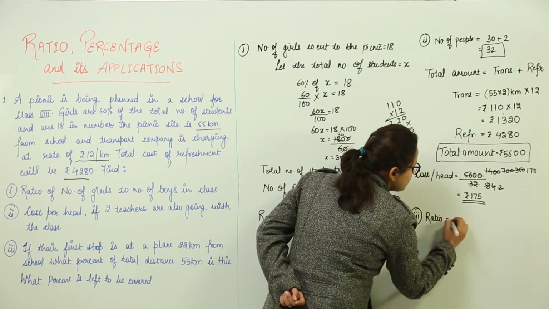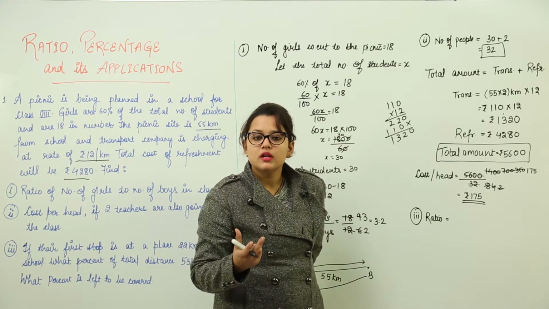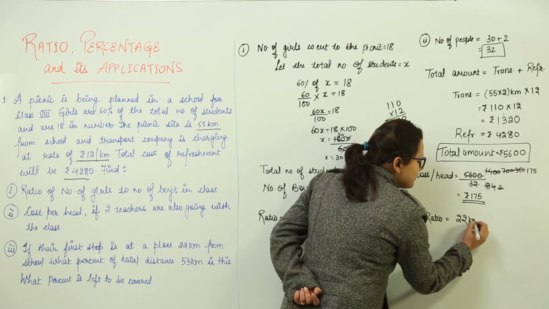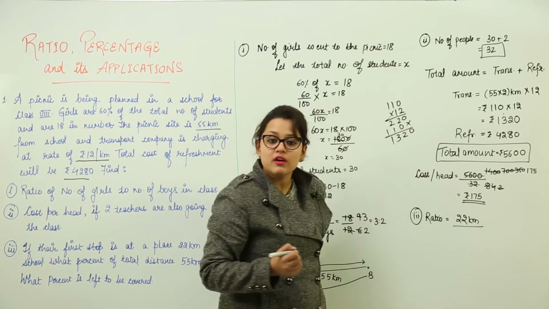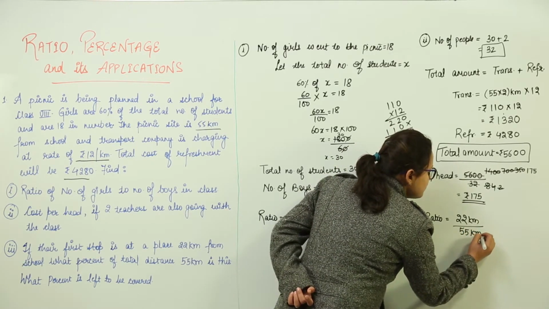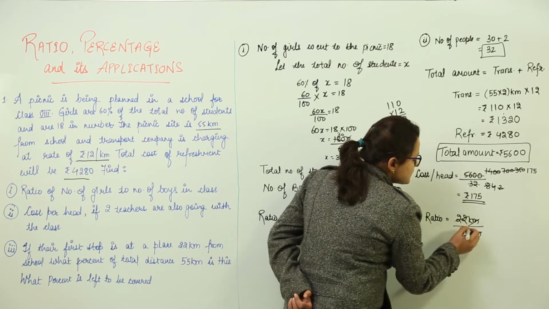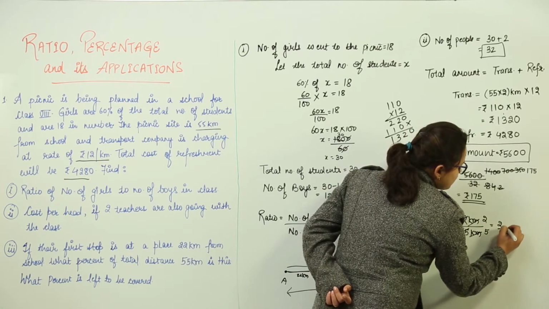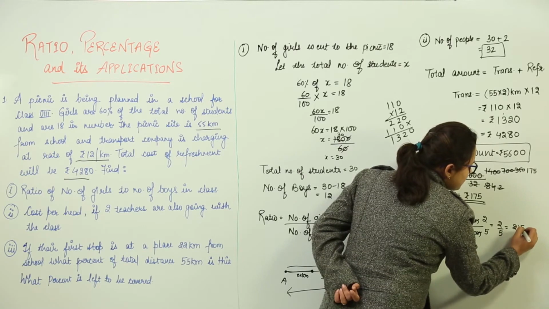Then the ratio would be equal to how much is the first spot at a distance from us? It is 22 kilometers. Yes. And what was the total distance we are going to travel? The total distance is 55 kilometers. So kilometers and kilometers get cancelled. What do we get? 2 over 5. Now 2 over 5 can be written as 2 by 5.